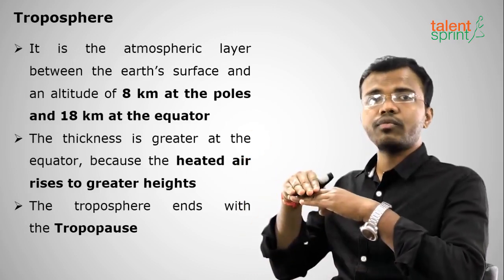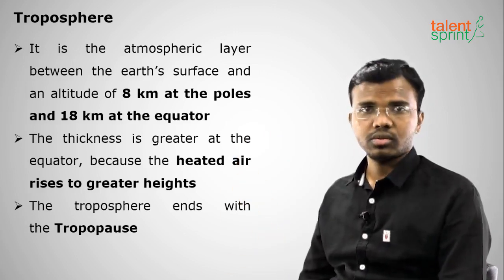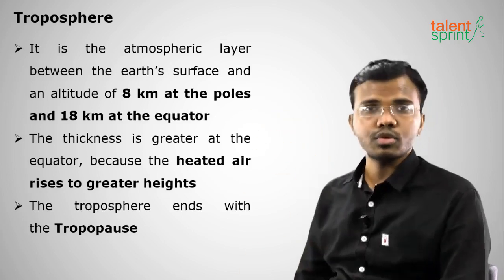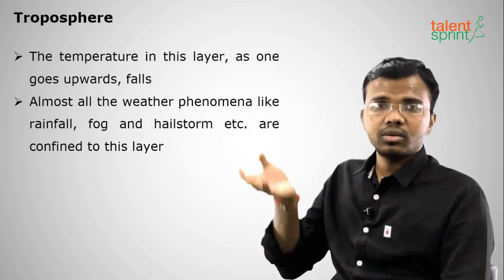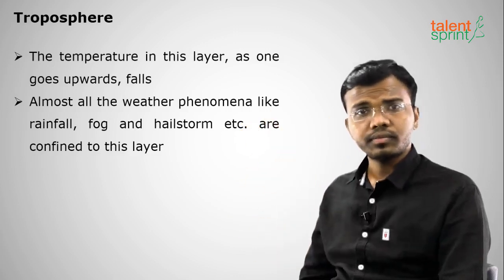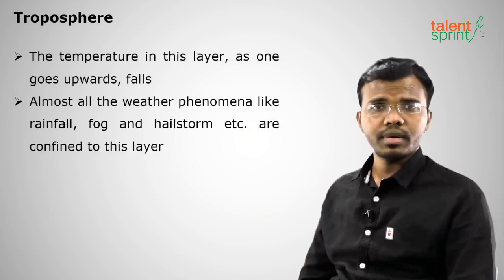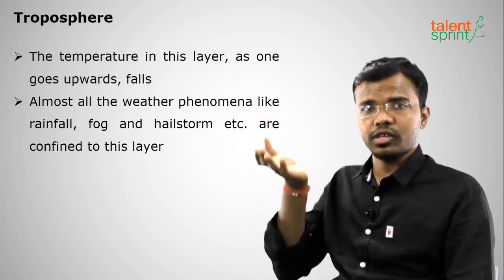After the troposphere, we have stratosphere. The juncture of troposphere and stratosphere is tropopause. Whenever there is tropopause, that is the ending of the troposphere. Clear? The feature of troposphere is, as we move away from the Earth, the temperature will fall. Obviously it will fall. Temperature and pressure will fall when we move away from the Earth's surface.